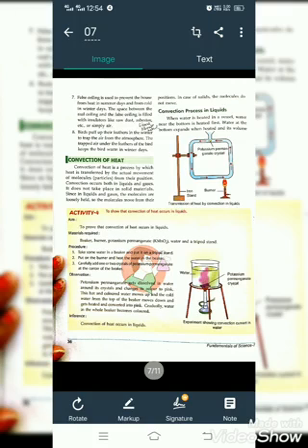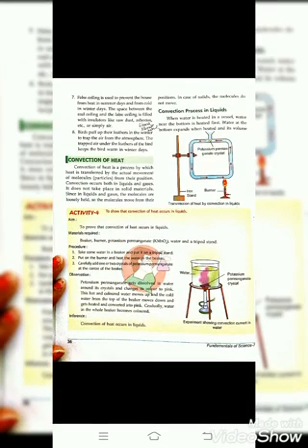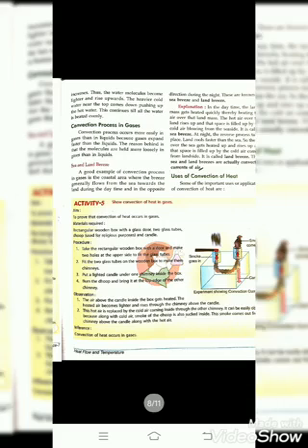It does not take place in solid materials. Convection in liquids: when we heat a vessel and fill it with water, then the water is also heated because of the process of convection. It transfers according to the movement of the molecules.